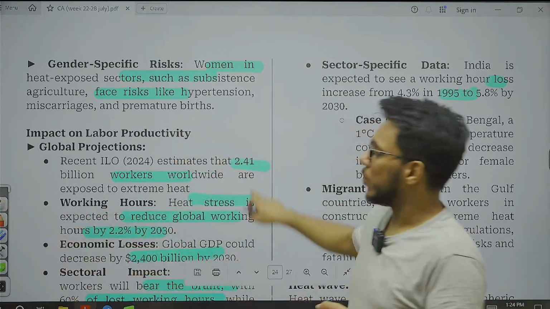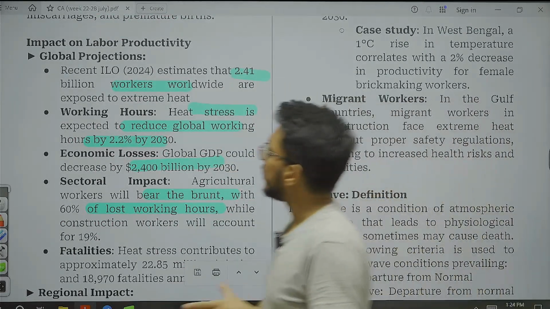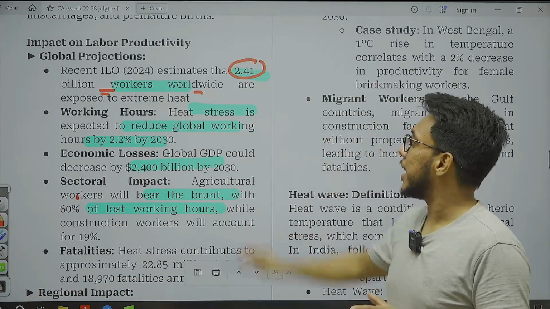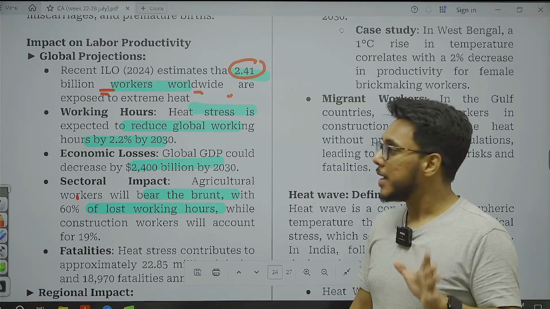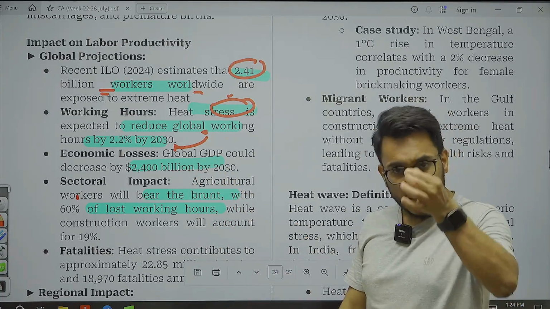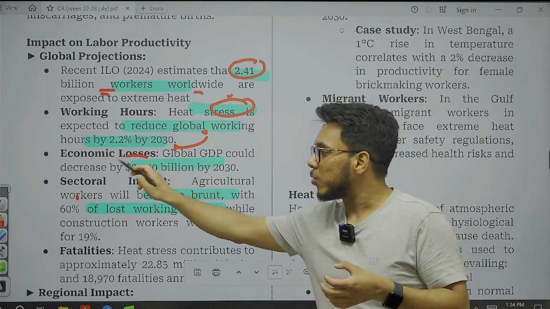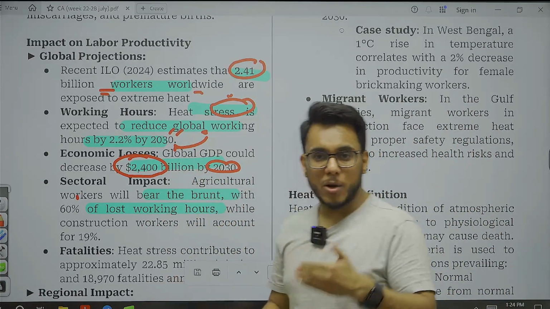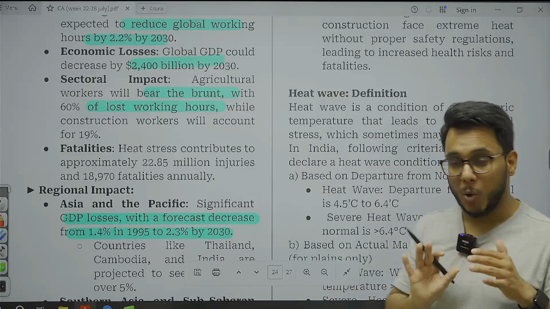Now, what will be the impact of this heat stress on labor? We have some data here by ILO. ILO provides that 2.41 billion workers worldwide are exposed to heat stress. Please use the data. Secondly, heat stress is reducing global working hours by 2.2%, and because of that global productivity will reduce. Global GDP could decrease by $2,400 billion by 2030 because of heat stress, as working hours, productivity and economic efficiency go down.